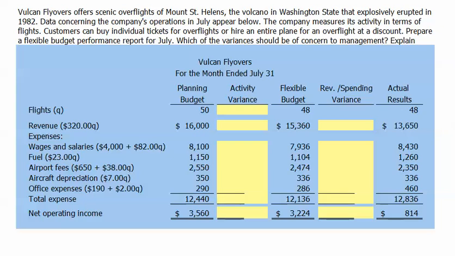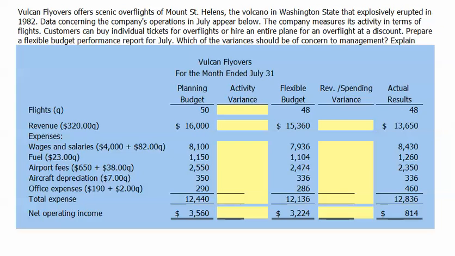Vulcan Flyovers offers scenic overflights of Mount St. Helens, the volcano in Washington state that explosively erupted in 1982. Data concerning the company's operations in July appear below. The company measures its activity in terms of flights. Customers can buy individual tickets for overflights or hire an entire plane for an overflight at a discount.